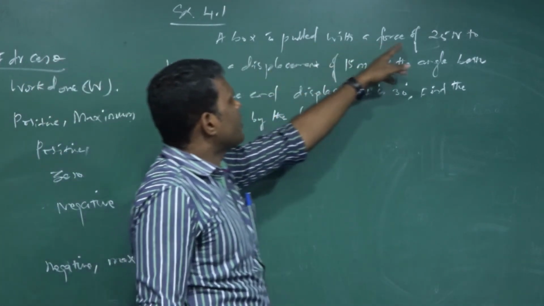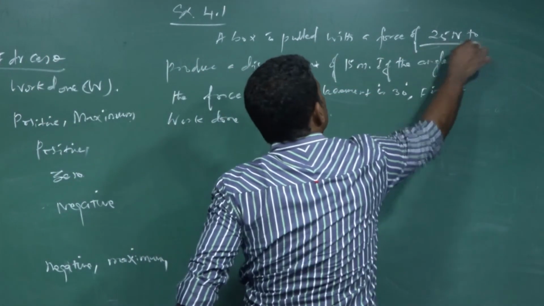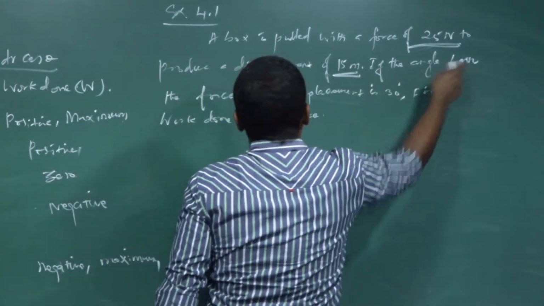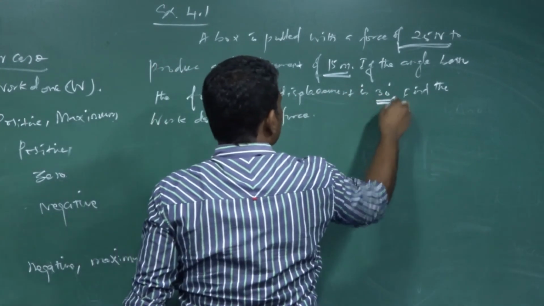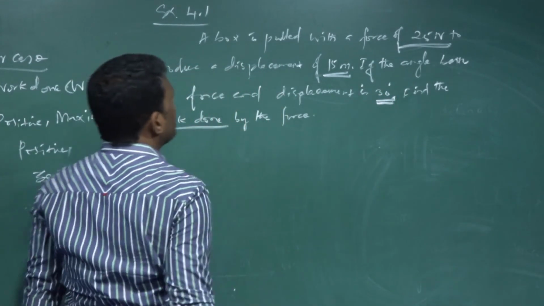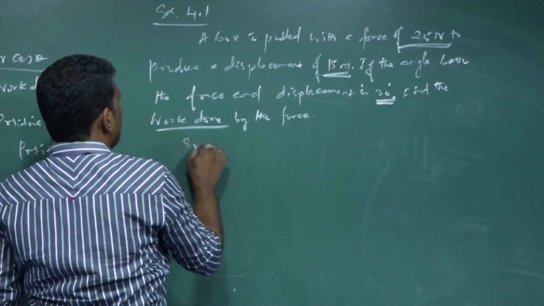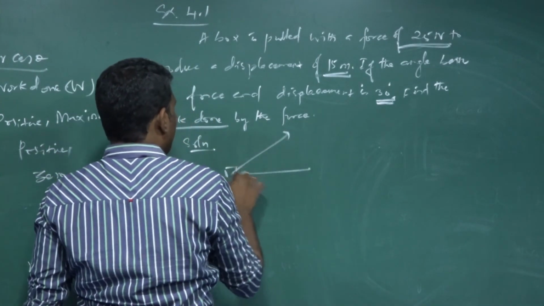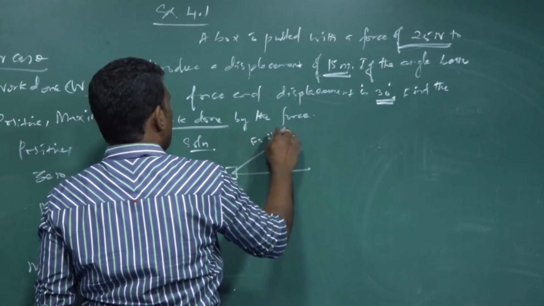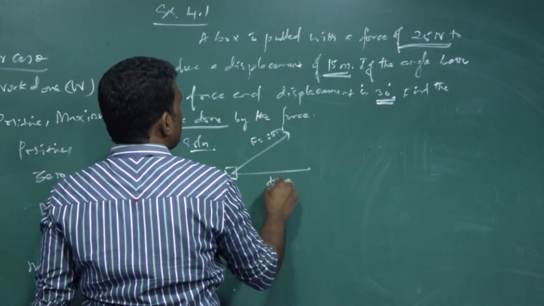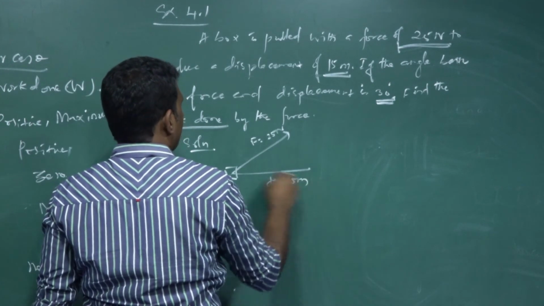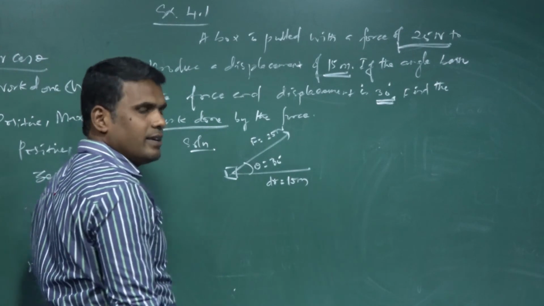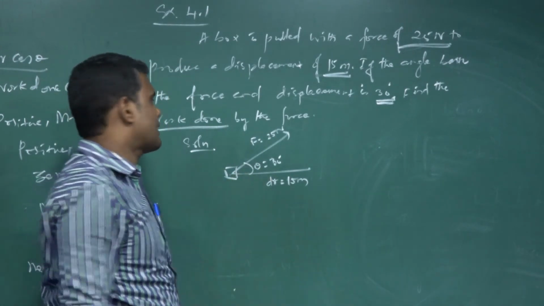A box is pulled with a force of 25 Newton to produce a displacement of 15 meter. If the angle between the force and the displacement is 30 degree, find the work done by the force. This is the question. So, what is given? A force is acting on a body whose value is 25 Newton and displacement dr is 15 meter. The angle made between this force and displacement is 30 degree and you are asked to calculate the work done.